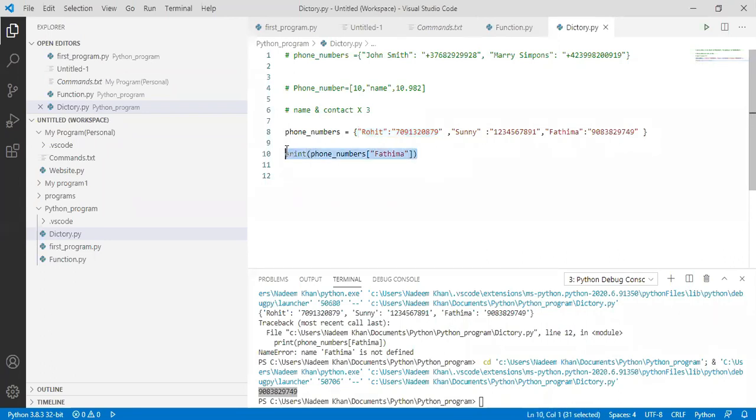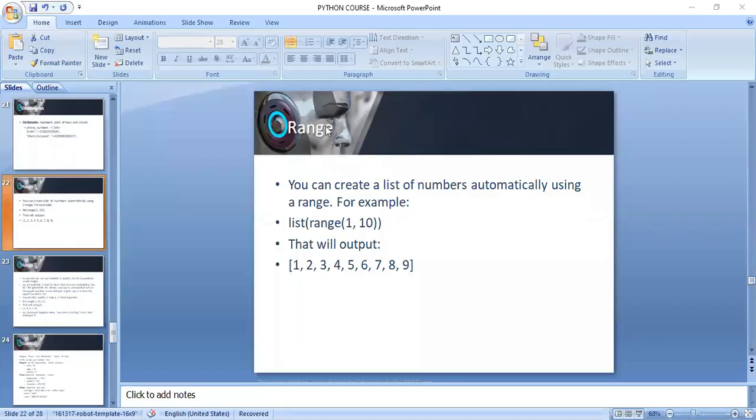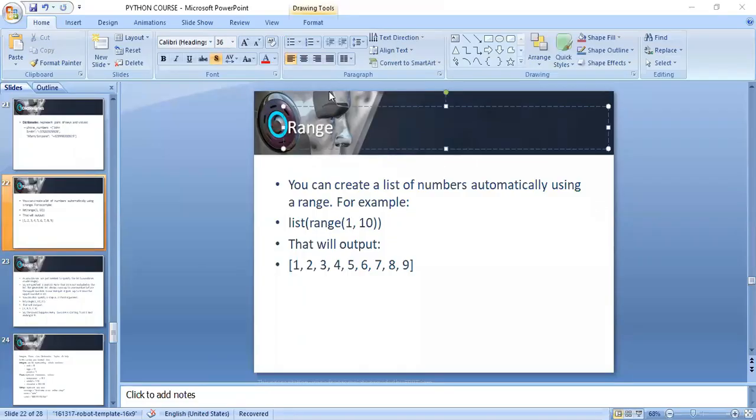So this is it. This is a dictionary, and what we need to discuss more. There is one more small topic that we have to cover today. So this topic is called range. Okay. First, let me mute.